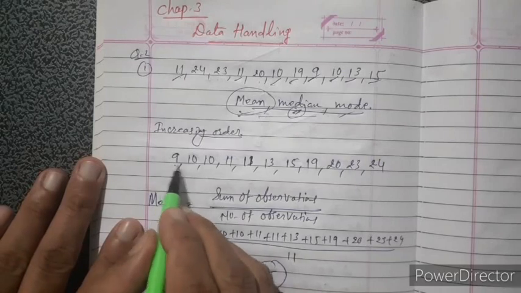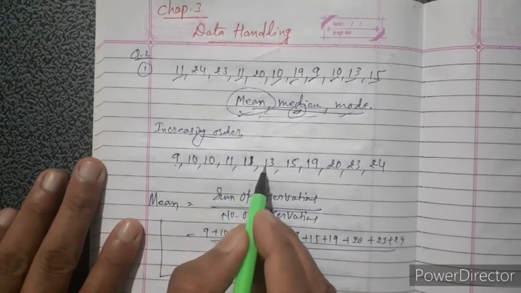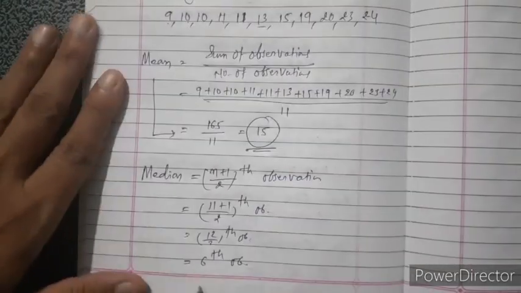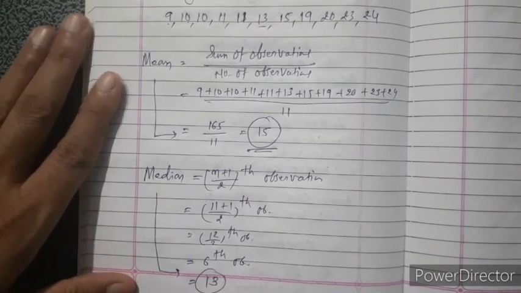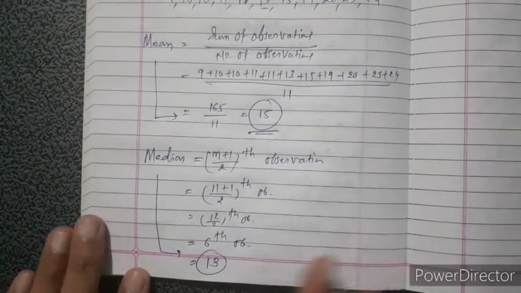And what is the 6th number? Let me check. 1, 2, 3, 4, 5 and 6, that is 13. So our median is 13. Now the mode.